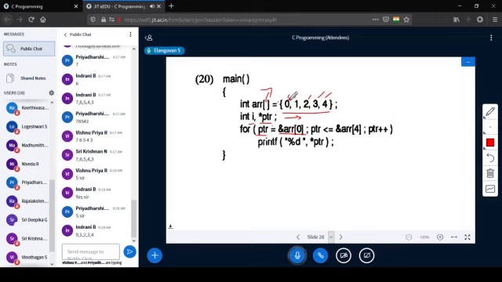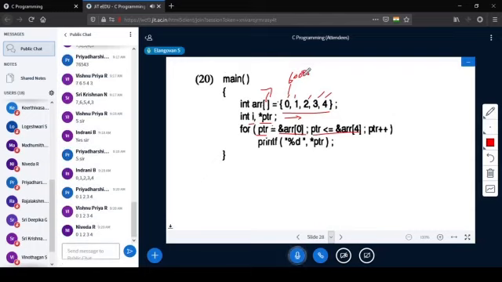The address of this is stored here, and suppose it is 6000. I have always told you that a box should come in our subconscious mind. I am assuming 6000 as the address.